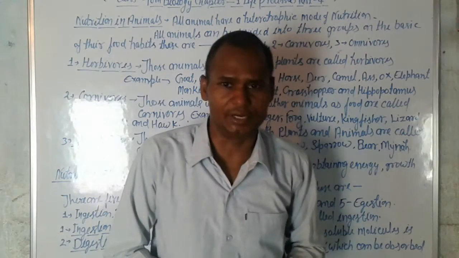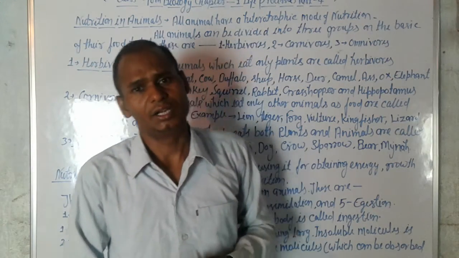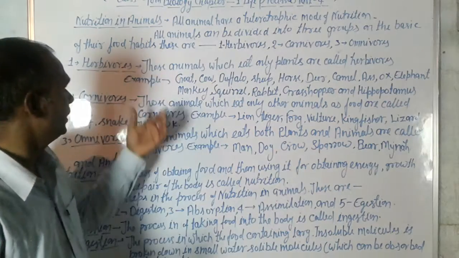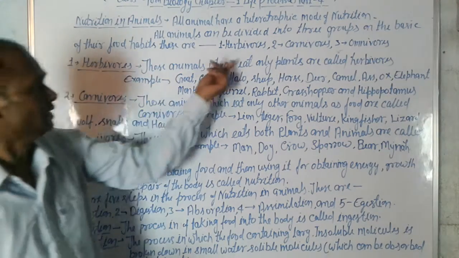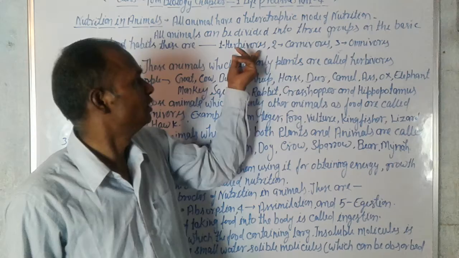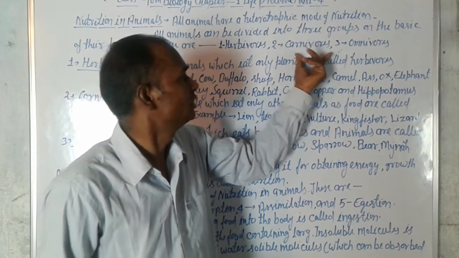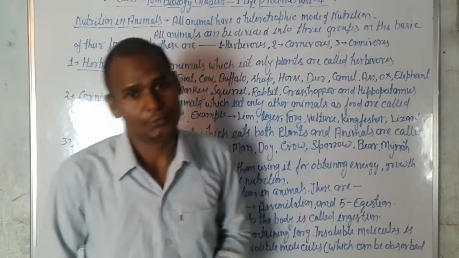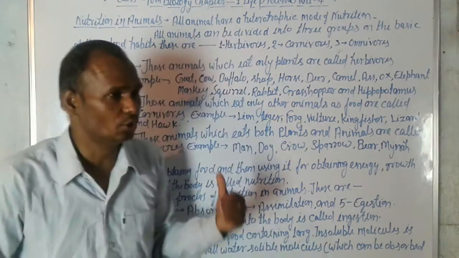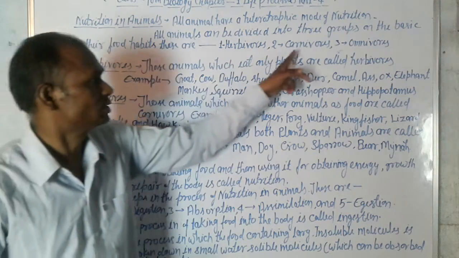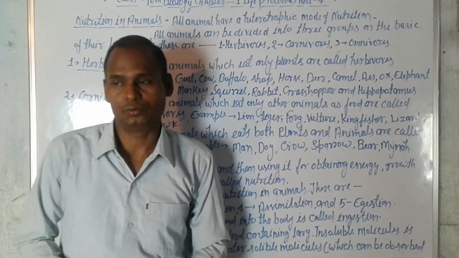According to food habit, animals are divided into herbivorous, carnivorous and omnivorous. We discuss herbivorous, carnivorous and omnivorous in this video.